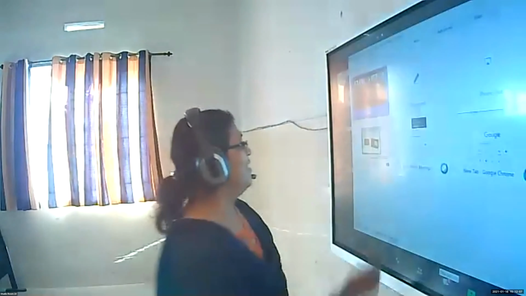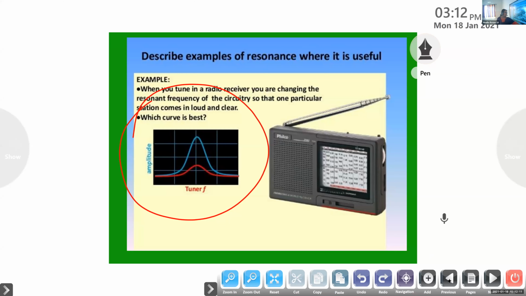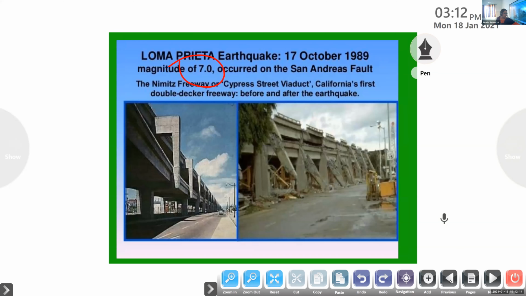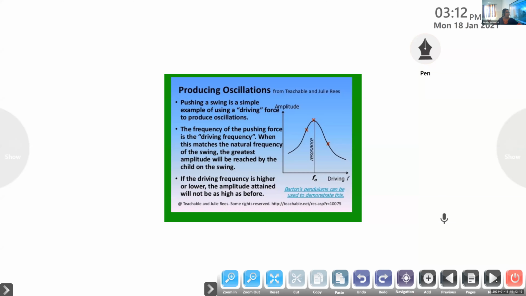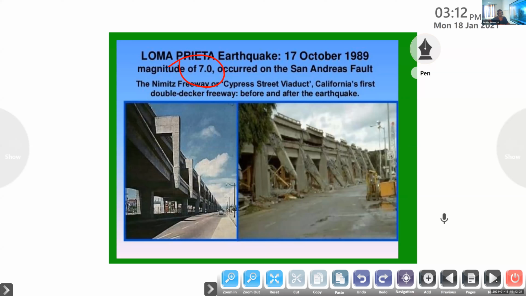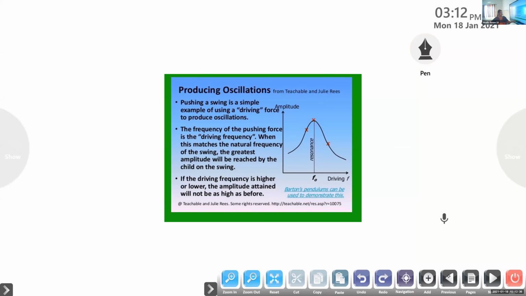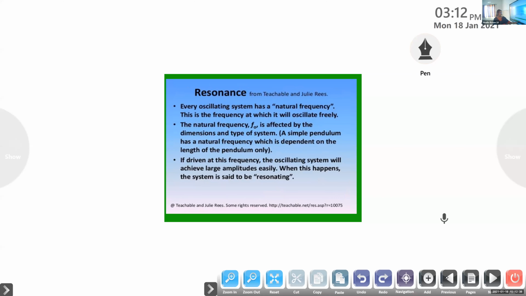Okay, so shall we come back? You can write what you mean by resonance and resonant frequency. Even when a tsunami happens, the same thing happens. And you see sometimes when a train moves, the doors of the houses near the railway track make noises, pada, pada, pada. Have you seen that? All this is part of resonance. So first we will write what is resonance, then we come to resonant oscillation. Resonance is the phenomenon